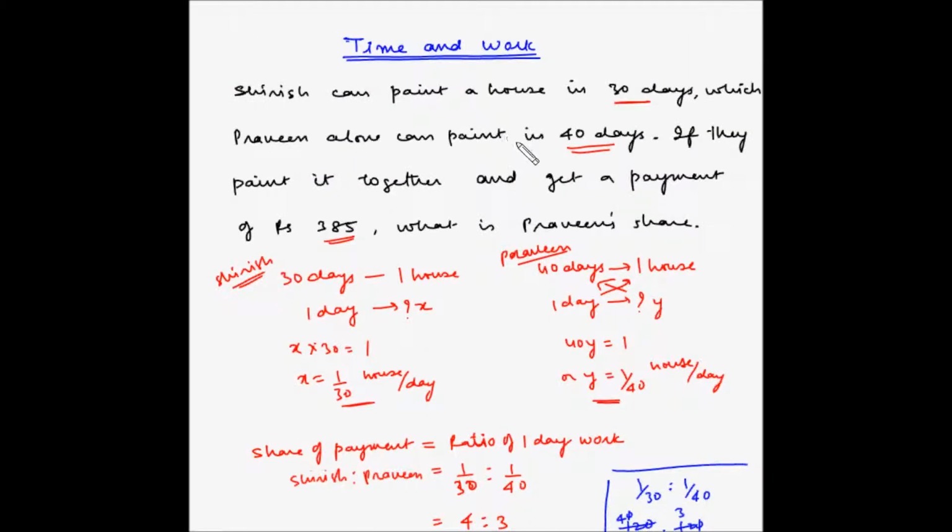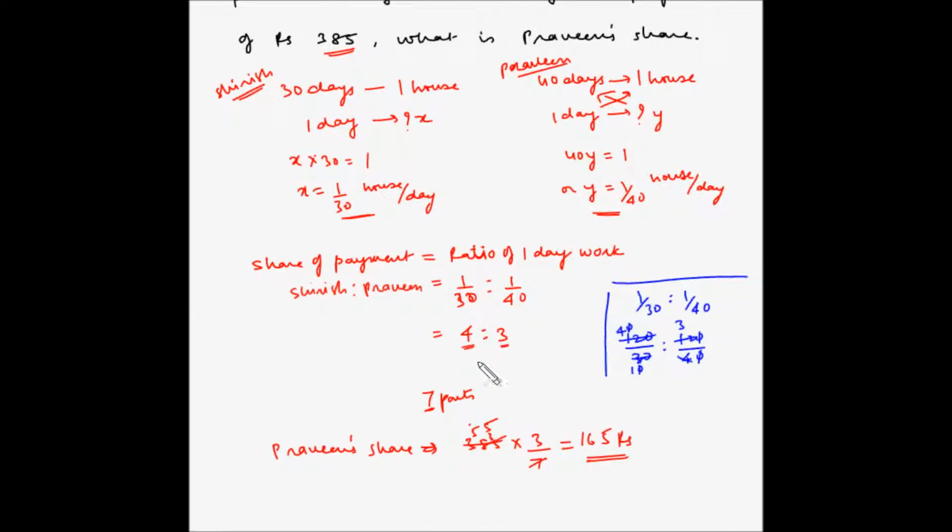So if you have to quickly solve this problem, basically after reading this problem you can arrive at the ratio of 1 day's work for Shirish and Praveen as 1 divided by 30 and 1 divided by 40, which equates to 4:3, and then multiply 385 by 3 by 7. So you can arrive at Praveen's share.